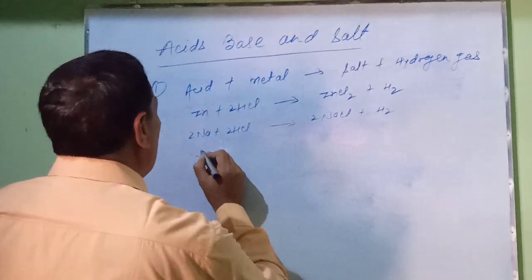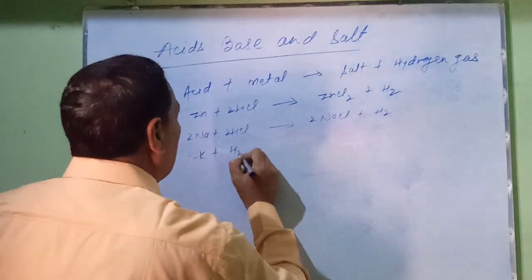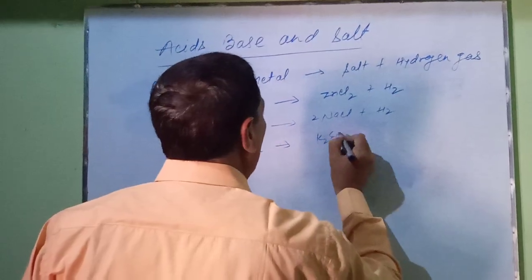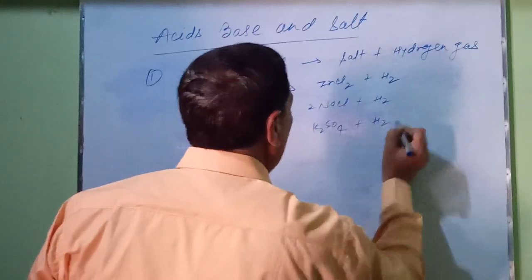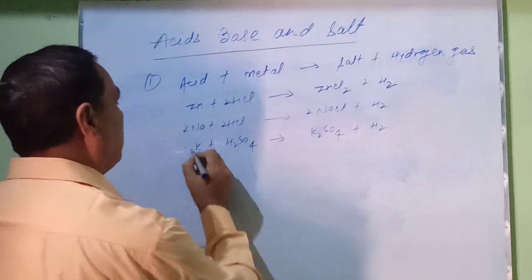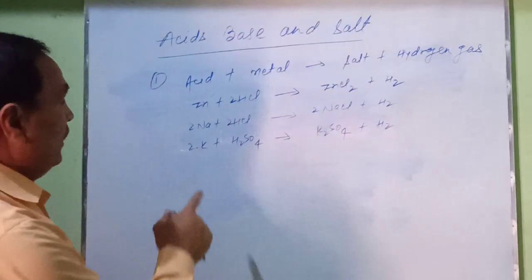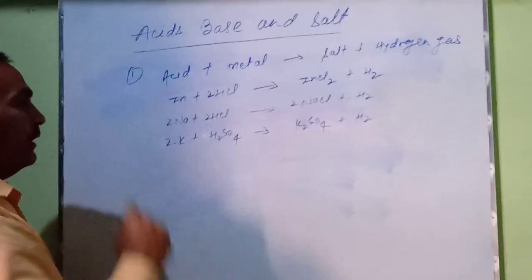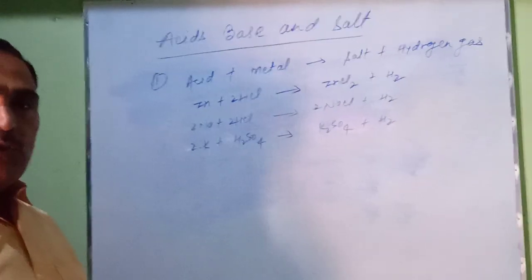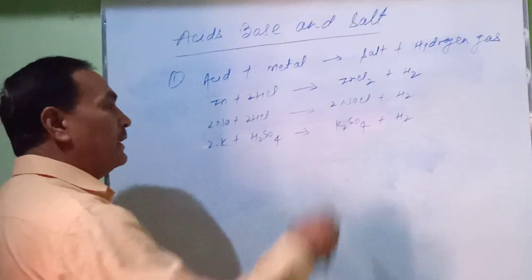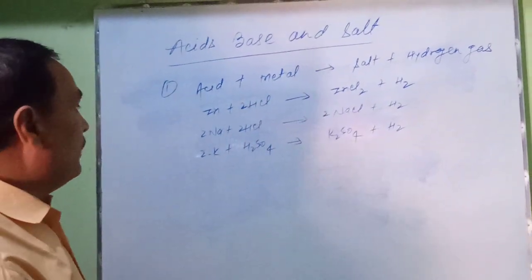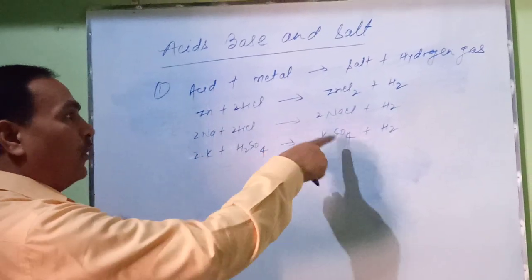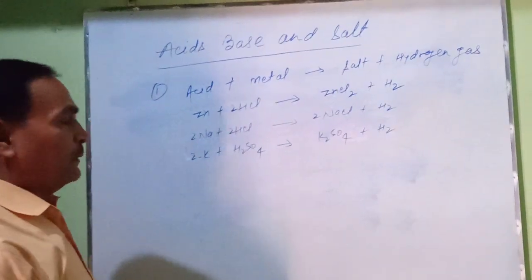Next, potassium reacts with sulfuric acid to form potassium sulfate and release hydrogen gas. Balance this chemical equation: 2K plus H2SO4 gives K2SO4 plus H2. Potassium is a metal, which reacts with dilute sulfuric acid to form potassium sulfate and release hydrogen gas. In these chemical equations, metal reacts with dilute acid to form salt and release hydrogen gas.